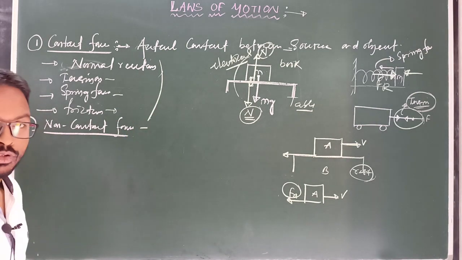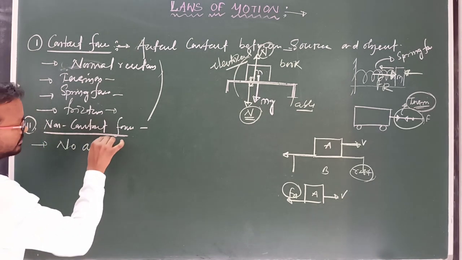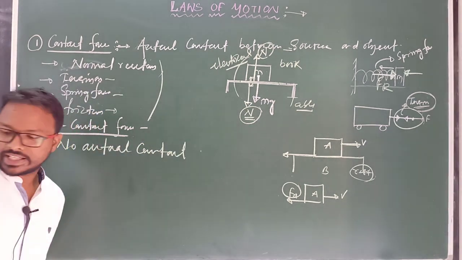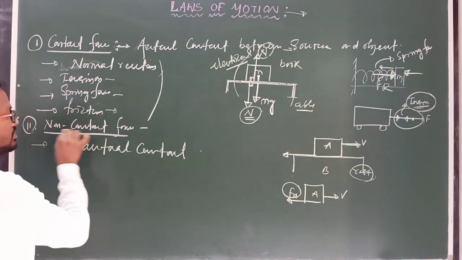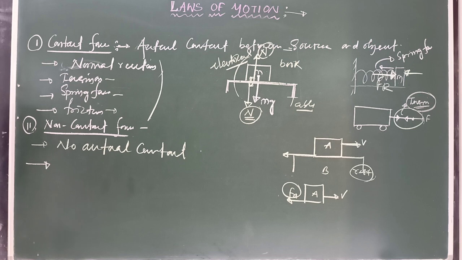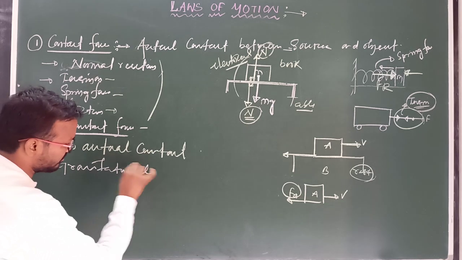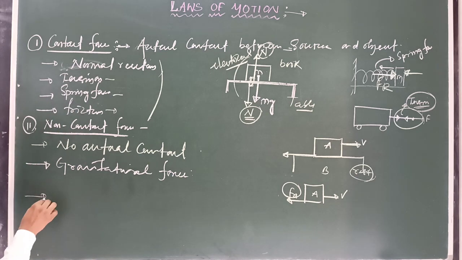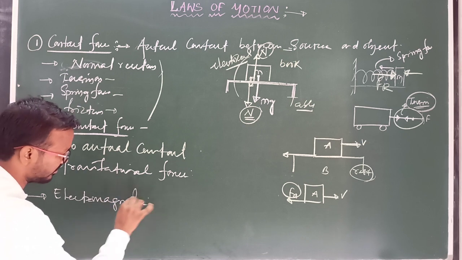Next come to non-contact force. Non-contact force means there is no actual contact between source and object. That kind of force is known as non-contact force. And examples of this non-contact force are gravitational force, and the second one, electromagnetic force.